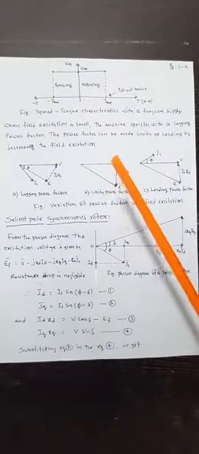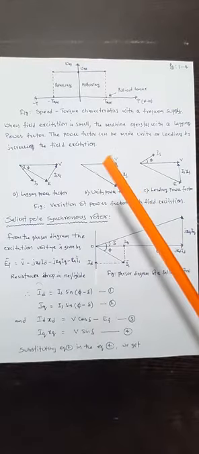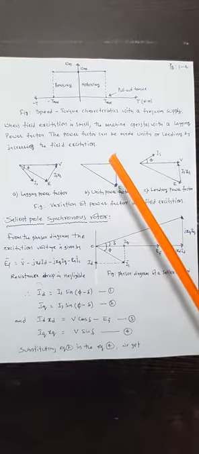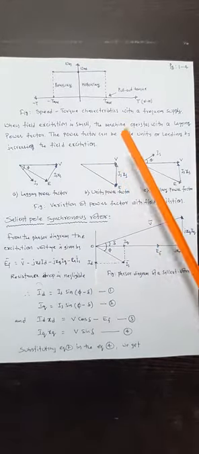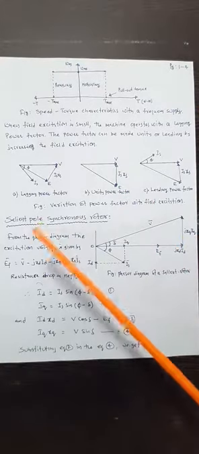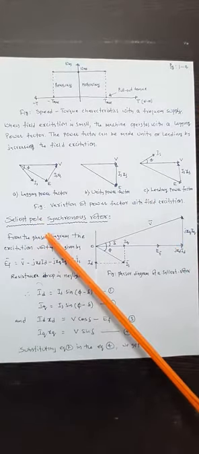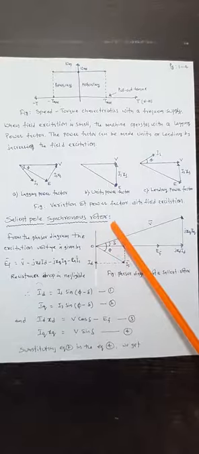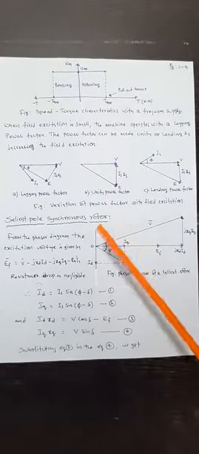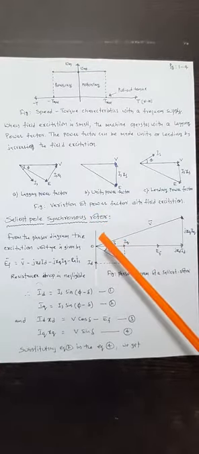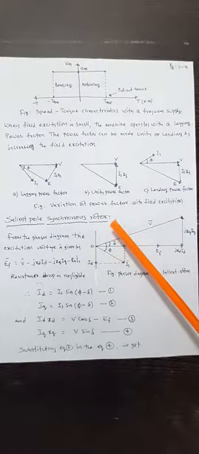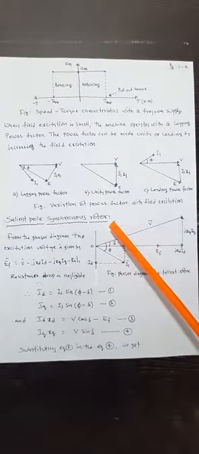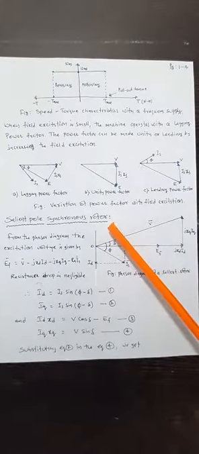So, this is about the cylindrical or non-salient type of rotor and those details. Let us start the next one, which is the salient pole synchronous rotor. Here the air gap is not uniform.